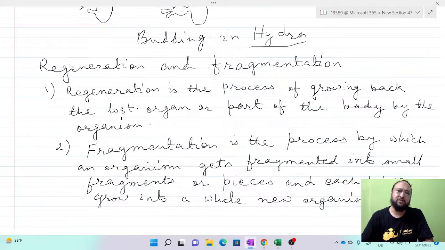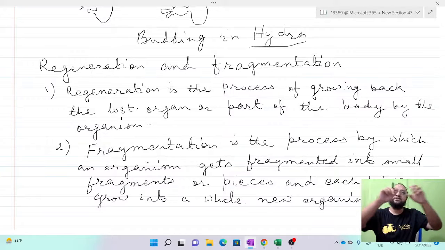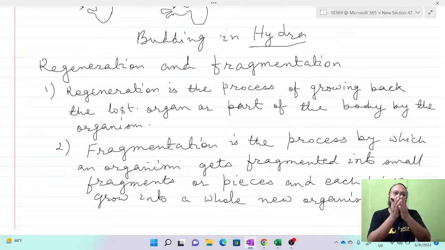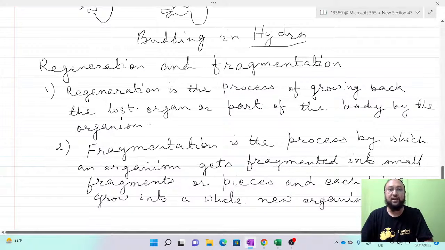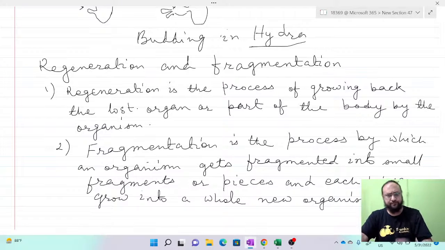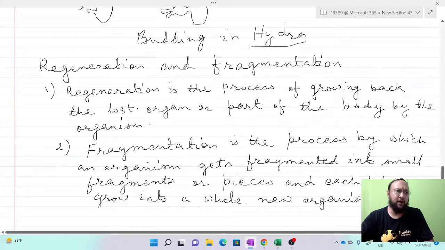That is regeneration. In fragmentation, the animal is broken or divides into small pieces, fragments, and each fragment develops into a new individual organism. That is fragmentation. So these are the different methods of asexual reproduction.